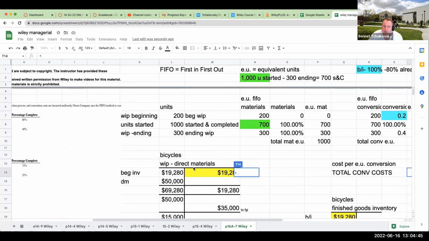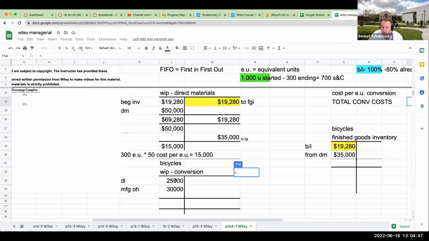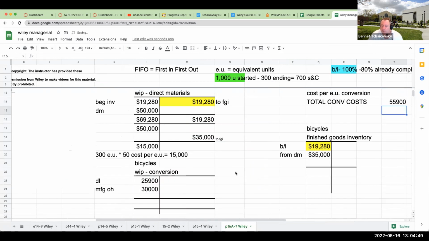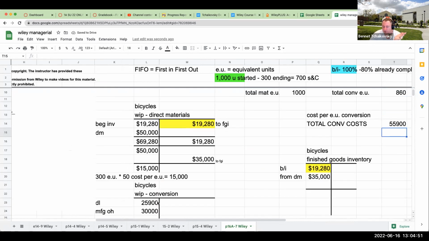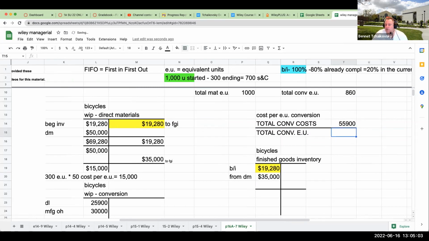We do not worry about the beginning inventory, because we already shipped it out. So we've got 25,900 plus the 30,000, and I'm going to divide this by my total equivalent units for conversion, which were 860. When I divide this through, I come up with a cost per equivalent unit of 65 for conversion.